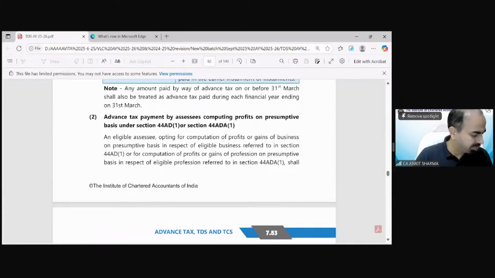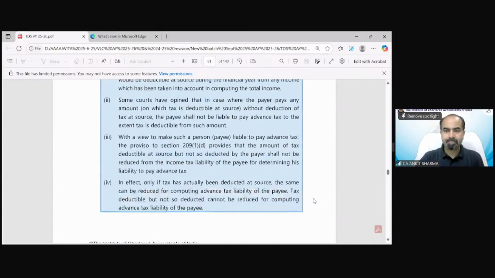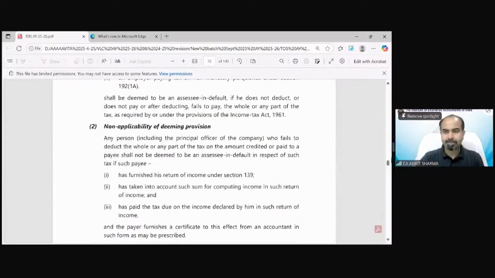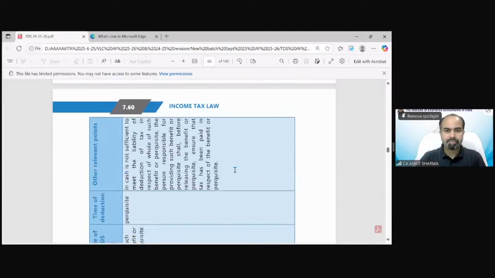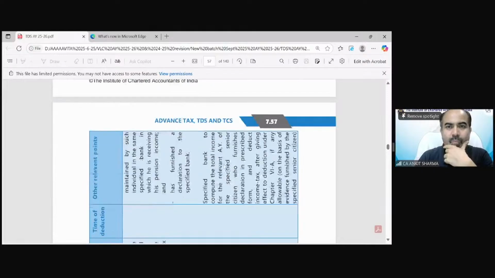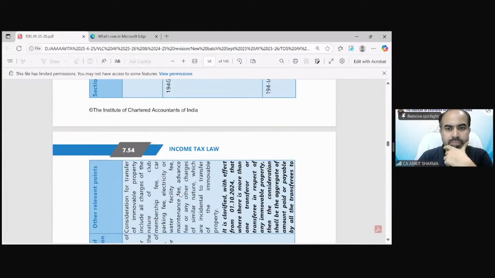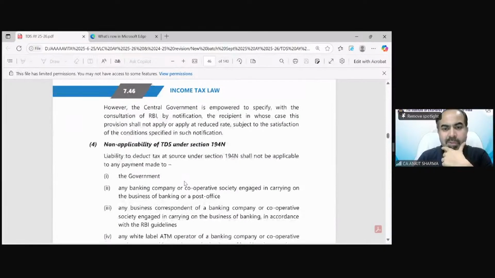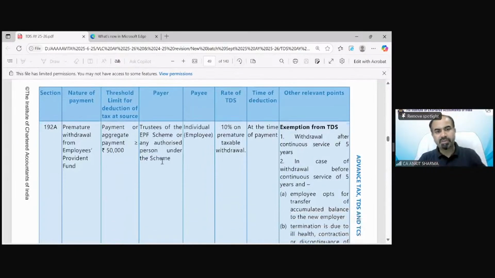It's page number 7.49. So these are the provisions we have to go through with this chart.